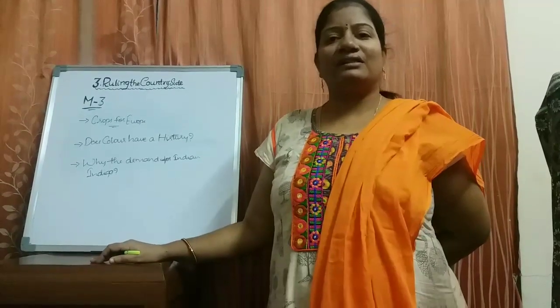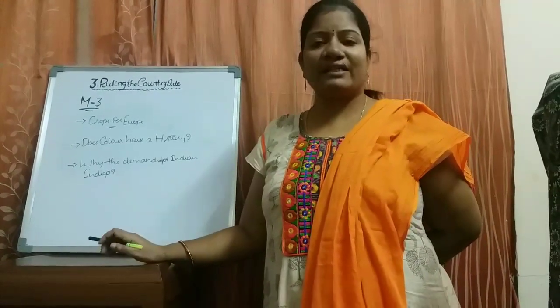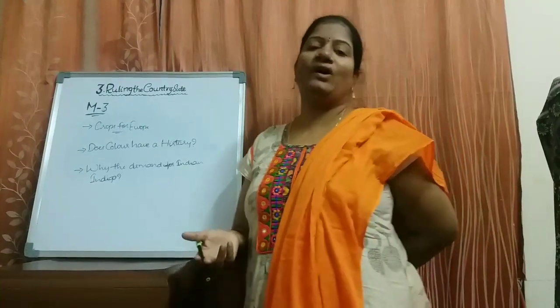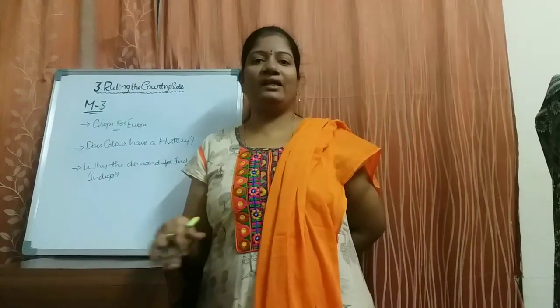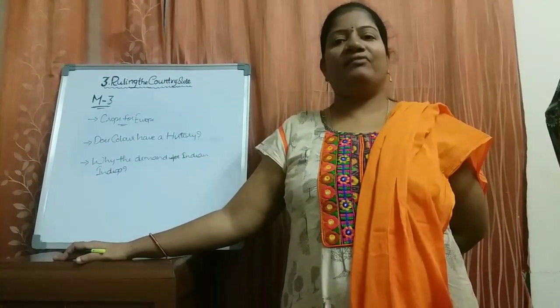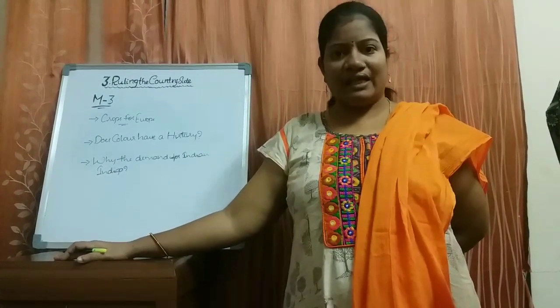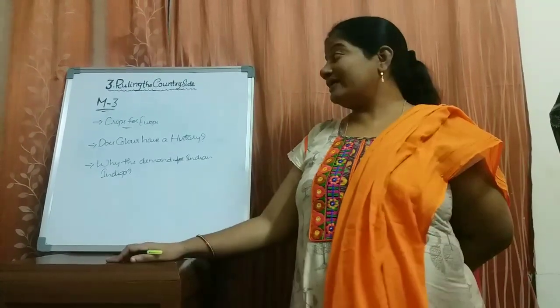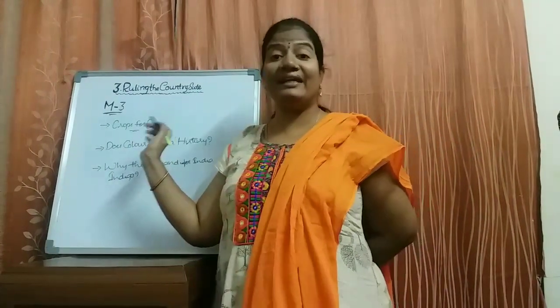Gradually they concentrated on the different crops they required, not the normal crops. Normal crops means wheat, cotton, sugarcane, etc. After that they concentrated on what they required, that is indigo.